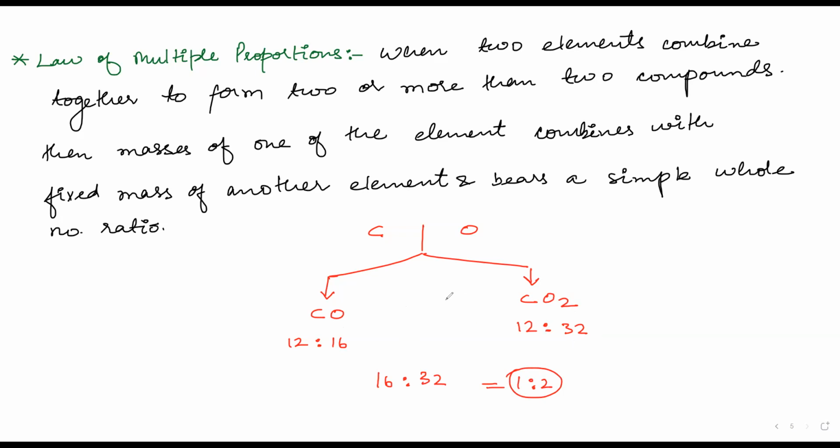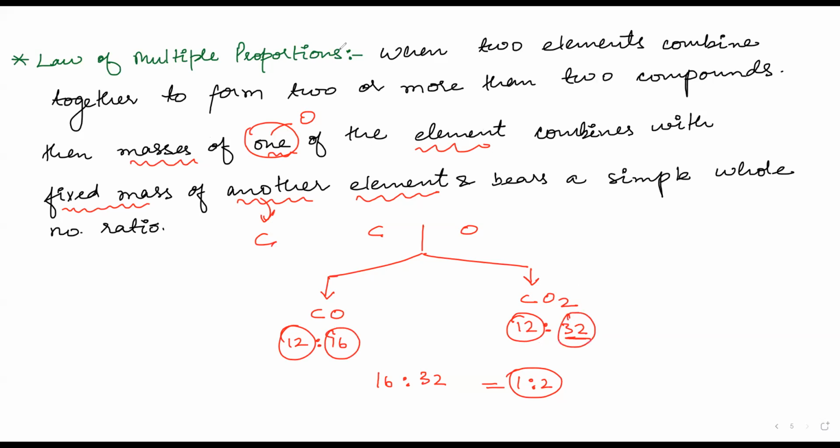If you have two elements which combine to form two or more than two compounds, then the masses of one element combine with a fixed mass of another element. Now this is important: fixed mass of another element. The masses of one of the element, which is oxygen here. The fixed mass of another, which is carbon; see, carbon mass is same. Masses, plural: oxygen here is 16, oxygen here is 32, and these numbers 16 and 32 will bear a whole number ratio. Did you guys understand? Yes, sir. Okay.